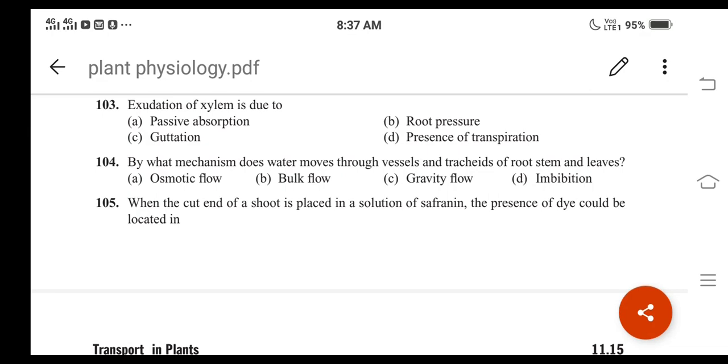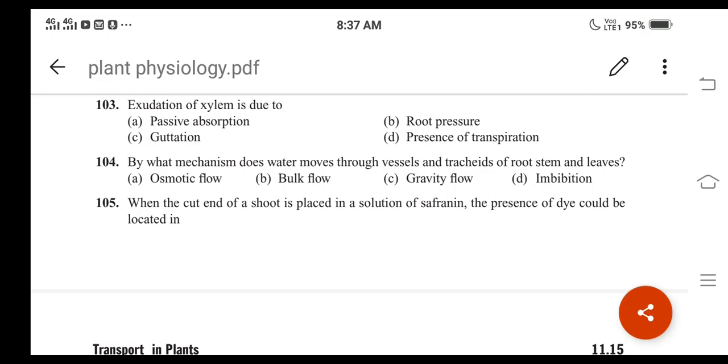Then question number 104. By what mechanism does water move through vessels and tracheids of root, stem and leaves? Root, stem and leaves, right? And here the different options are like this. One is osmotic flow, then second one is bulk flow, then third one is gravity flow, then fourth one is imbibition, right?